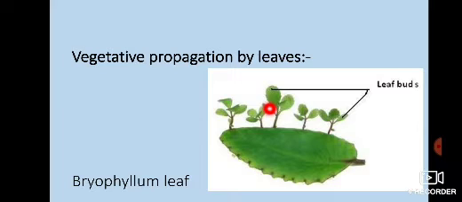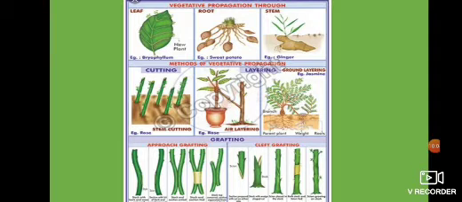Here 1, 2, 3, 4, 5. So here 4 plants will be formed, and there are many buds present. You can see over here, these are all buds. This zigzag-like shape has all the buds, and all the plants will grow there. So this is vegetative propagation by leaf.